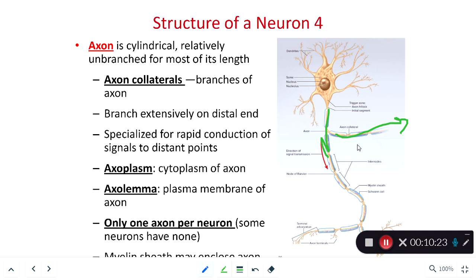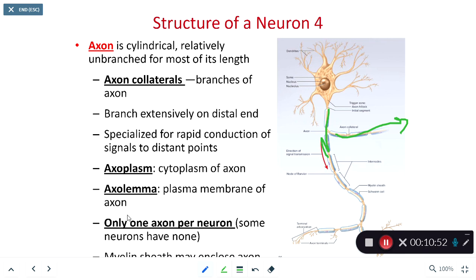Within the axon, there is some fluid referred to as the axoplasm, the cytoplasm of the axon. And the axoplasm is unique in that it's going to have a very tightly regulated ion concentration to help regulate the electrical activity of the axon. Just like we call the cell membrane of a muscle a sarcolemma, the plasma membrane of an axon is referred to as the axolemma.